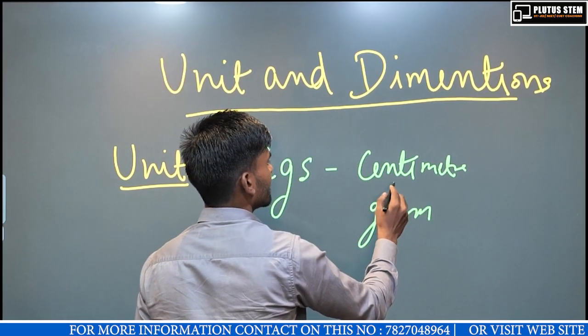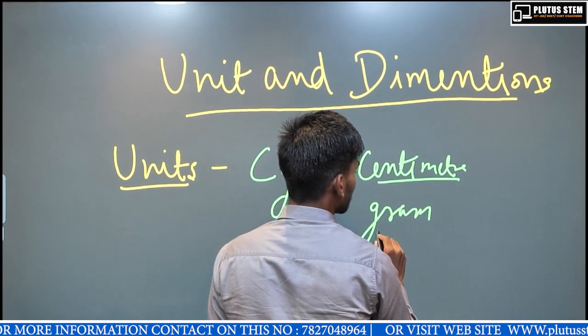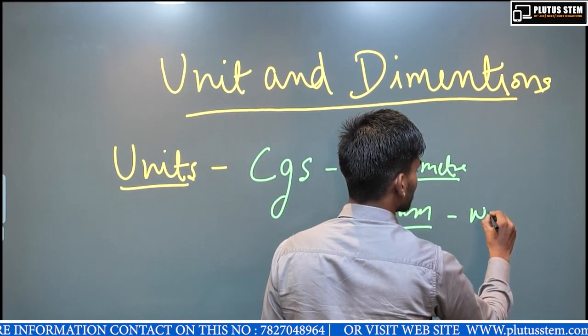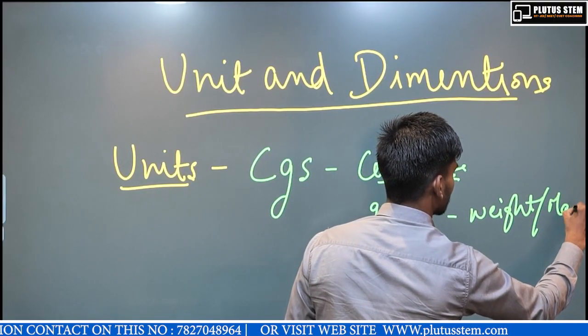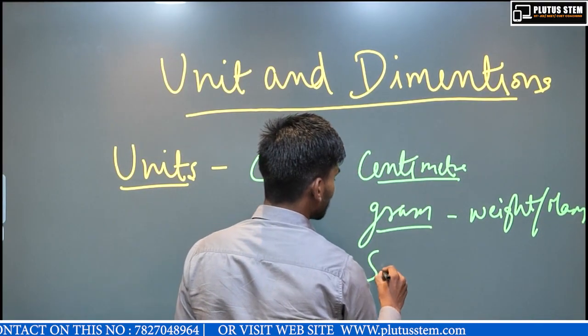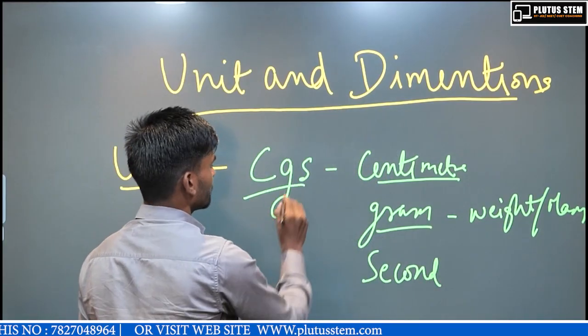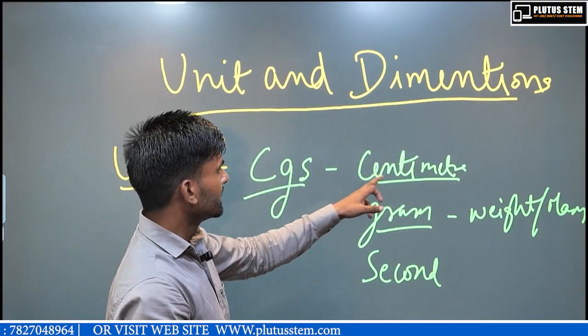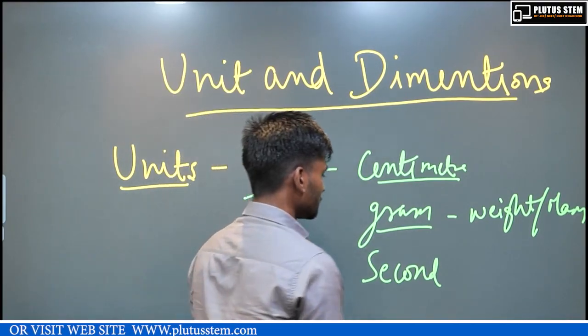Centimeter is the unit representing the length. Gram is the representation of weight or mass. S stands for second. So this is the CGS system. C is centimeter, G is gram, S is second.